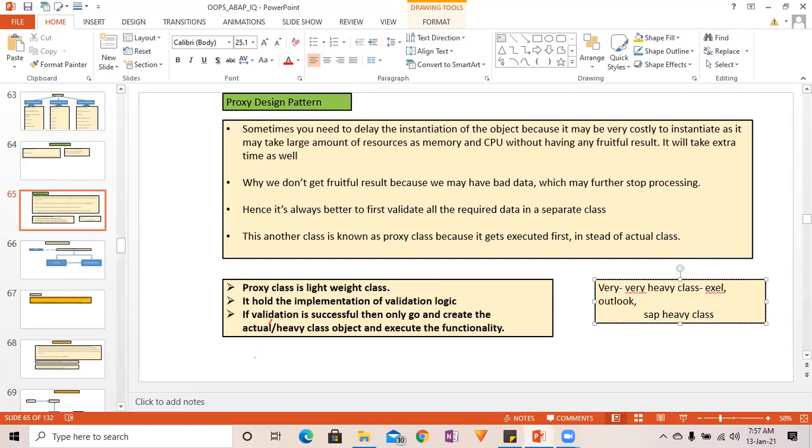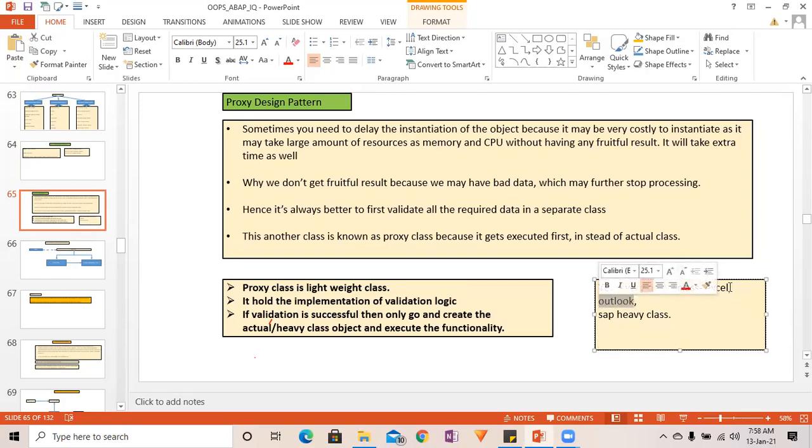So having this heavy class is not a problem actually, right? The problem will come when you are going to instantiate this class, and later you realize that instantiation is not going to make sense, right?